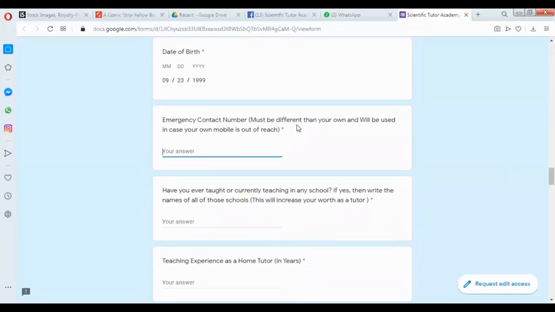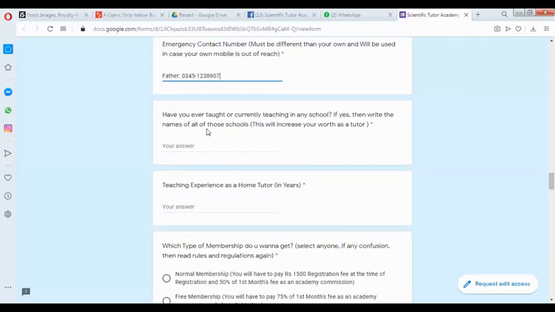Emergency contact number must be different from your own and it will be used in case your mobile is out of reach. So here you have to put the mobile number of your parents. Like if you write here father 0345 1238907, for instance. All are fake. I am writing just for you.